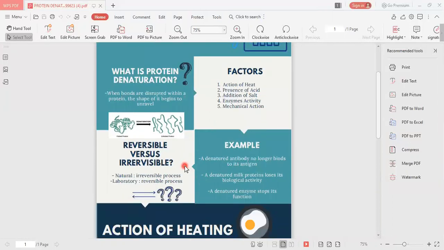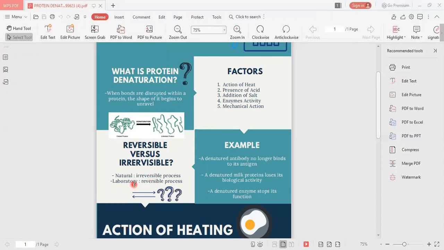So next we go to reversible versus irreversible. If you notice in our lecture note, it stated that protein denaturation is an irreversible process. But later on when I checked the journal, it stated that protein denaturation is a reversible process. Upon further reading, I can assume that protein denaturation is an irreversible process in nature. It means that if we heal from fever, our body cannot make a new antibody, and for reversible, it could